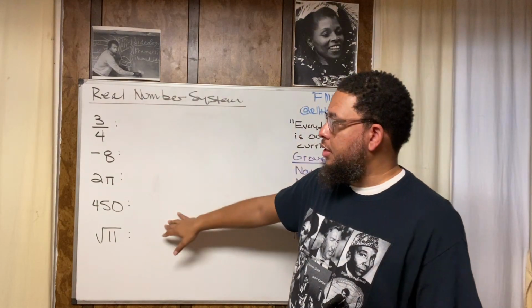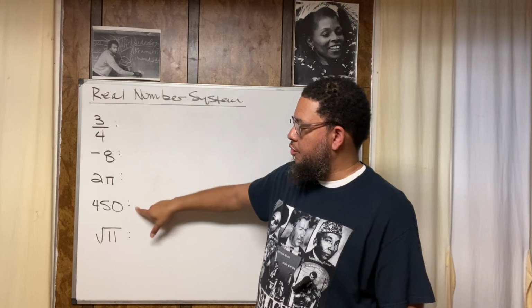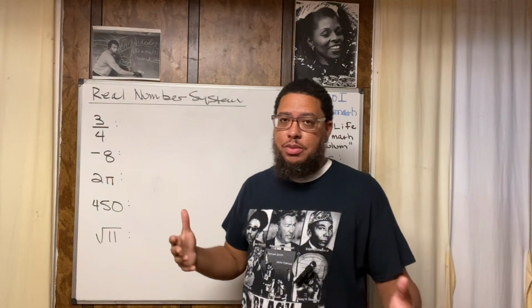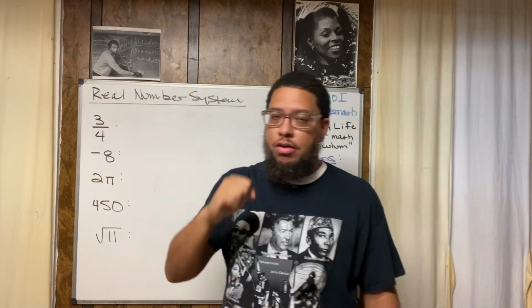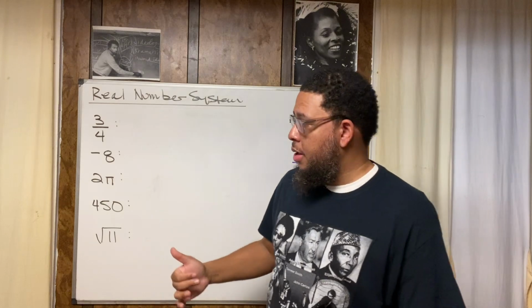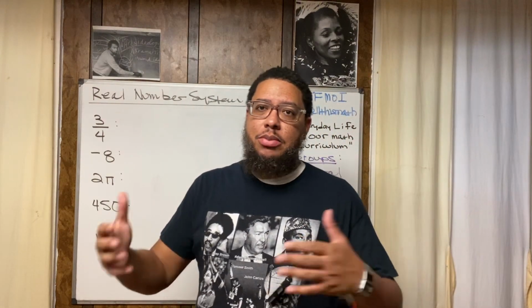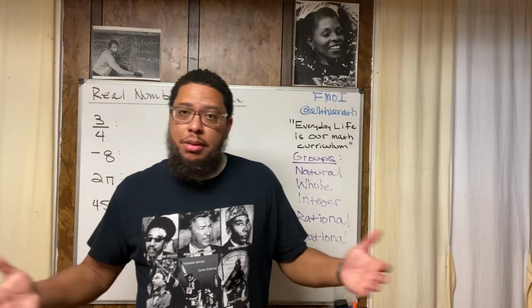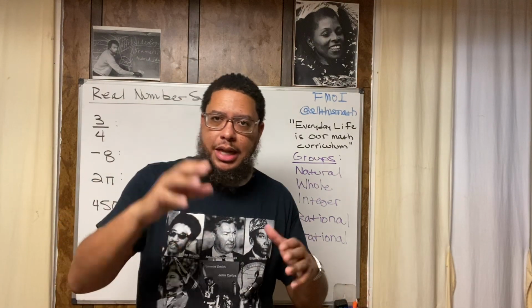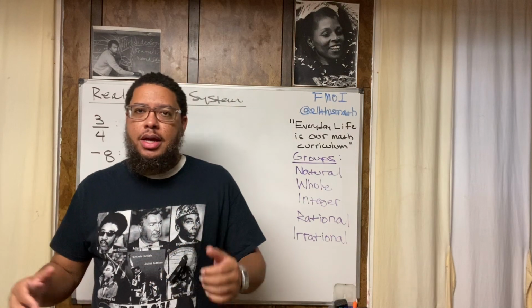What we're doing here is we got 1, 2, 3, 4, 5 numbers, right? And one of the things we need to do in algebra is be able to classify numbers in terms of what type of numbers they are, right? In the real number system, because it helps us to better understand the numbers. Like, numbers have categories. Numbers can be classified into different groups.